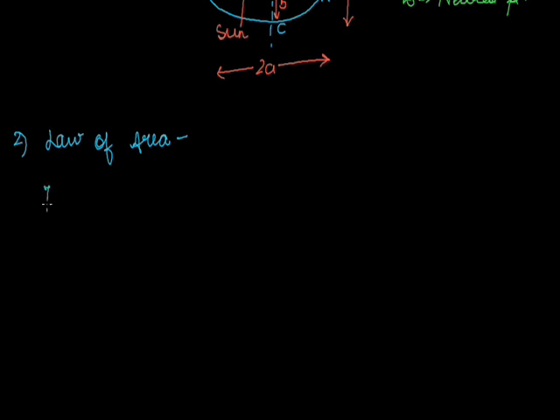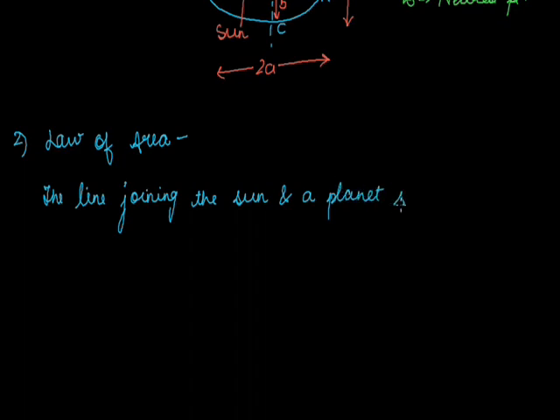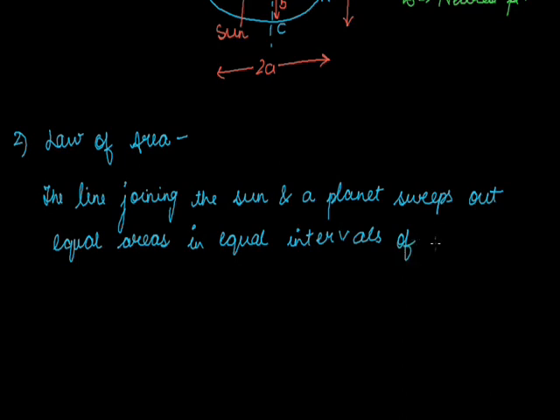The line joining the sun and a planet sweeps out equal areas in equal intervals of time. What does it mean? The line joining the sun and the planet sweeps out equal areas in equal intervals of time.